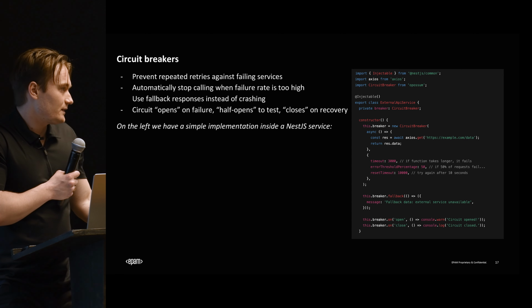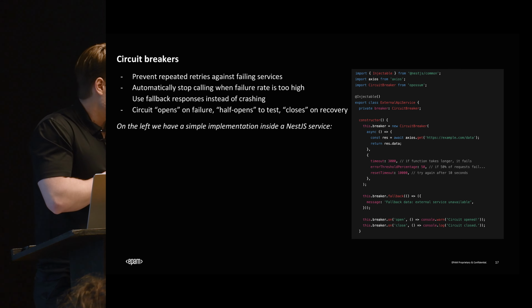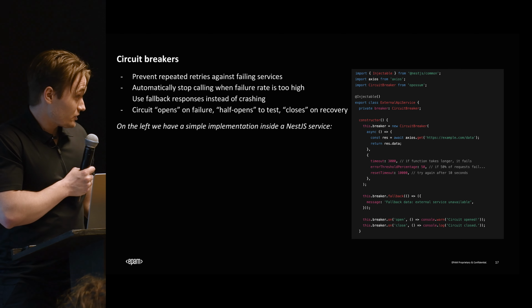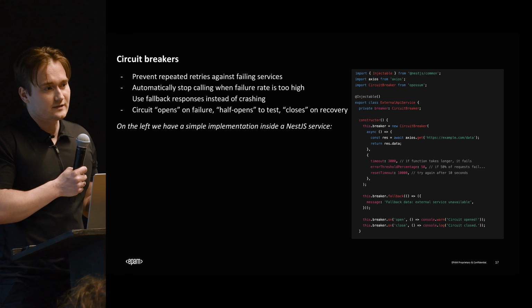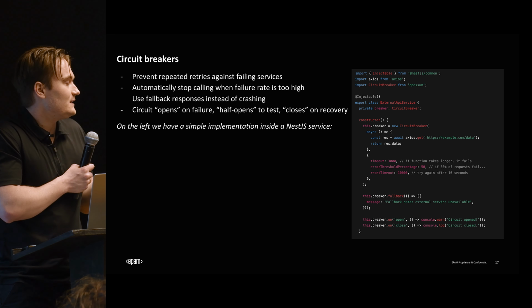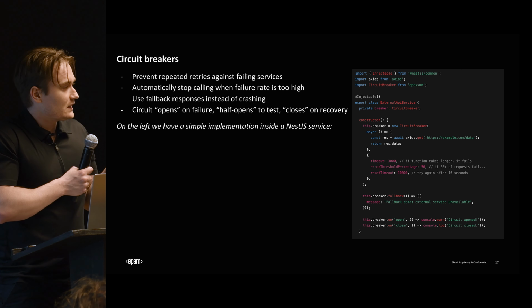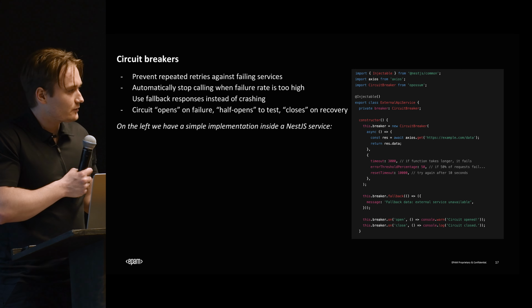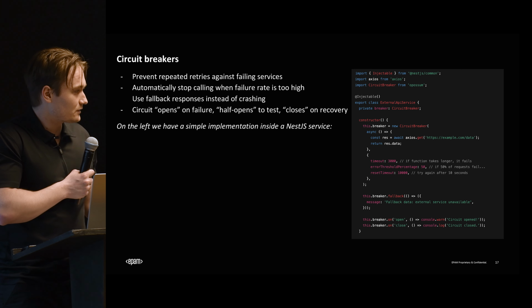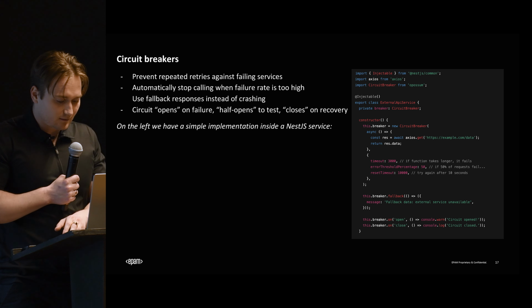On the right, we have, again, a very basic implementation. It's something called Opossum, which is a library that implements circuit breakers. We introduce a timeout threshold, an error threshold. So essentially how many errors, because the system can have errors for many reasons, right? It's not like every single error that comes in means the whole thing is wrong. But most likely we have a threshold for when we know that there's going to be too many errors. If you have 10,000 errors in a service that is handling 100 requests, probably something is wrong, right? So we have a threshold of 50 here. We have a reset timeout for when this circuit breaker should stop, and some different methods.